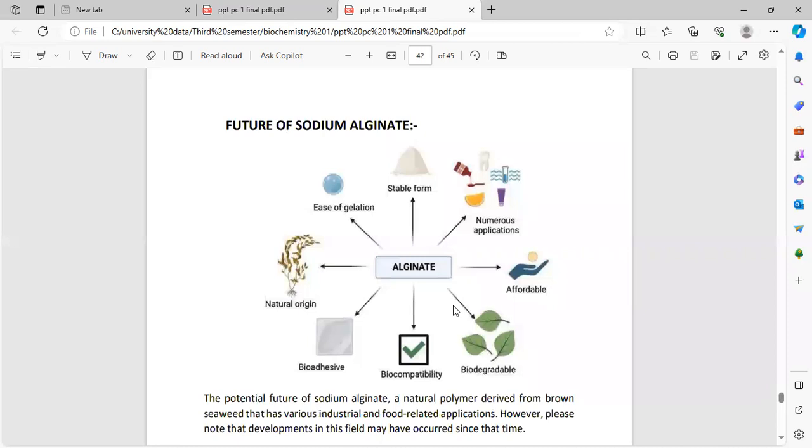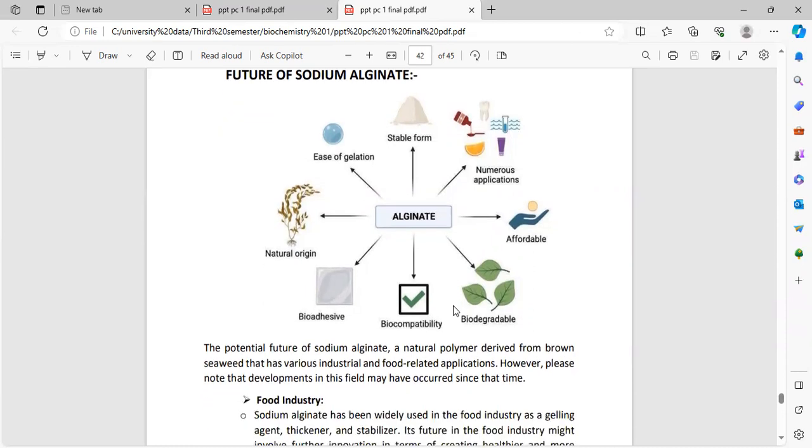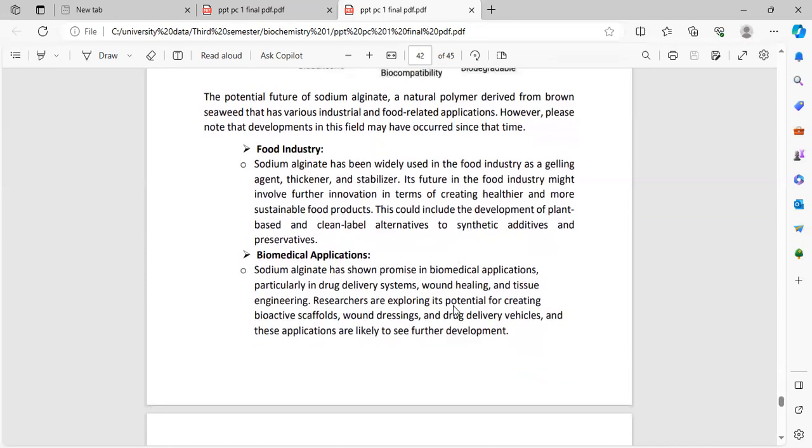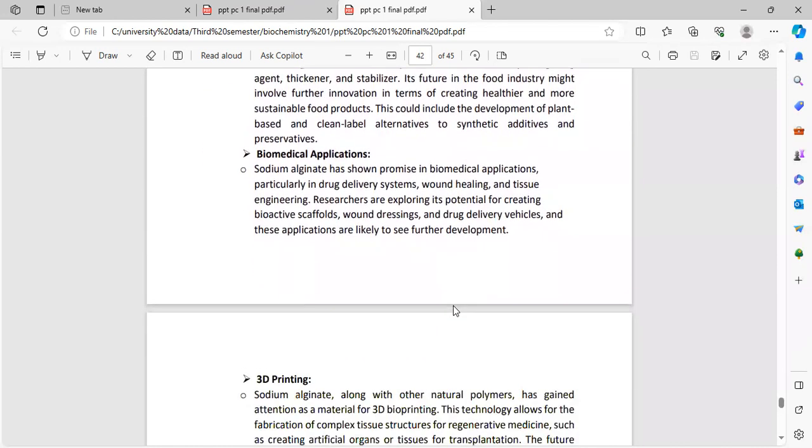Here is the future of sodium alginate. Alginate is a stable form, with numerous applications, affordable, biodegradable, biocompatible, and natural. The potential future of sodium alginate, a polymer derived from brown algae. As we know, in the food industry sodium alginate has been widely used as a gelling agent and stabilizer. In the future, the food industry might see further innovation in creating healthier and more sustainable food products. This could include the development of plant-based and clean label alternatives to synthetic additives and preservatives.